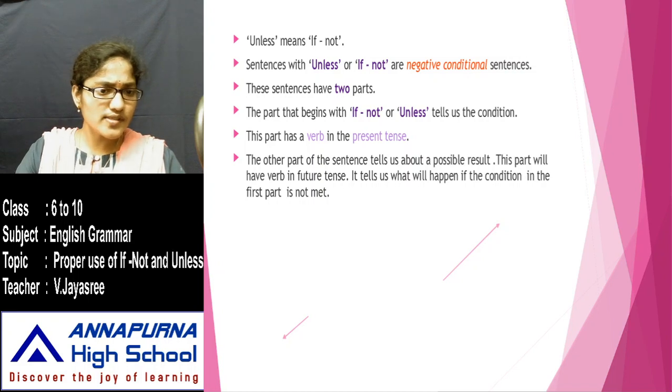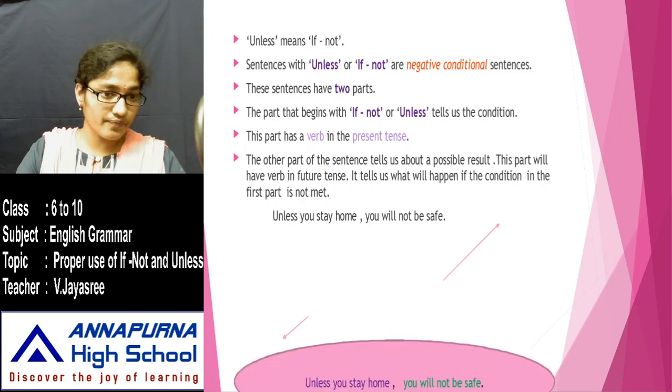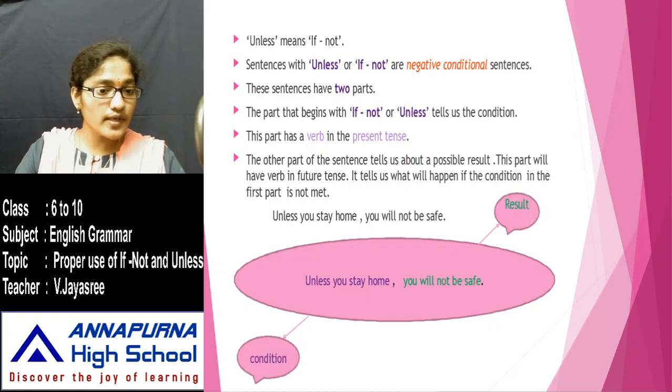Let's analyze one sentence for further understanding. Let's look at this. Unless you stay home, you will not be safe. This is the sentence we got here. So let's try to analyze this. It seems that it has 2 parts. One part is unless you stay home and the other part is you will not be safe. Unless you stay home is giving us the condition and you will not be safe is giving us the possible result.